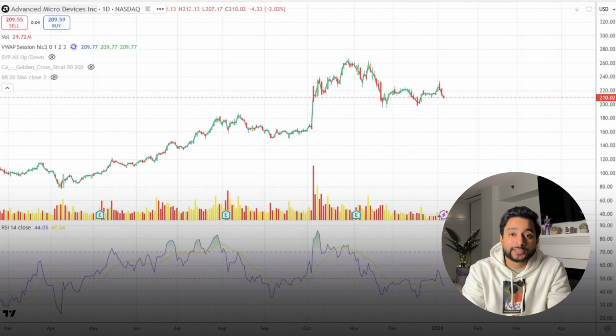Next up is the Relative Strength Index, or RSI, which measures the speed and magnitude of a stock's recent price changes to detect overbought and oversold conditions. It's just below 48, which is the neutral level, neither overbought nor oversold. It becomes harder to predict the stock's move without looking at other indicators when RSI is in the neutral zone. Keep an eye out. If RSI gets closer to either 30 or 70, it would be your call to action, depending on whether it's overbought or oversold.